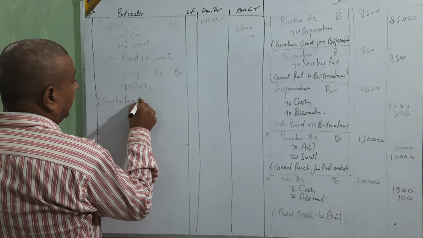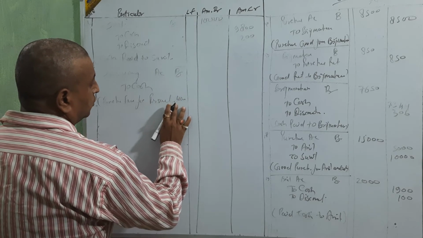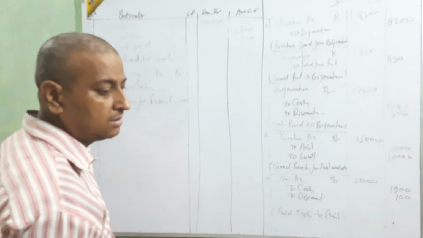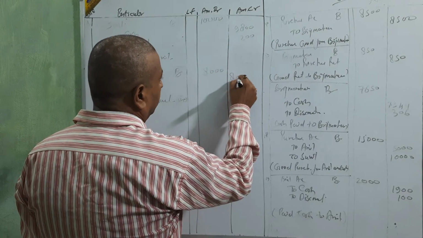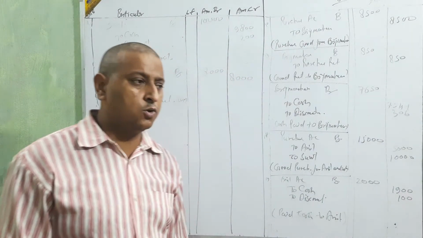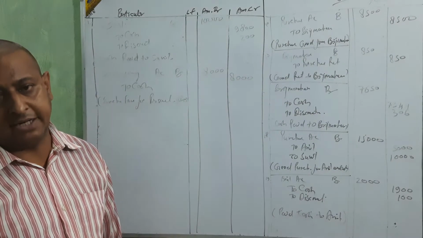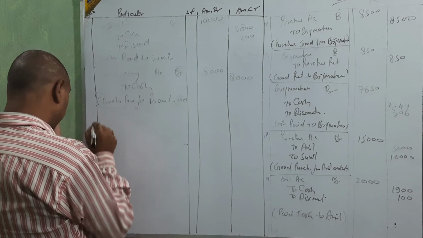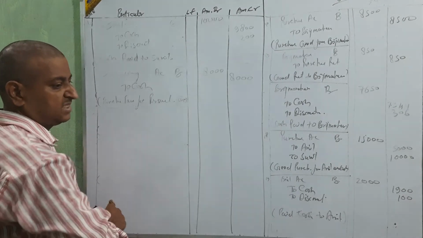Purchase fan for personal use. Okay, amount 8,000. Okay, beta. For personal use, amount 8,000. Okay, clear? Next. June 25 sold goods for cash of list price of rupees 8,000 at 10% trade discount and